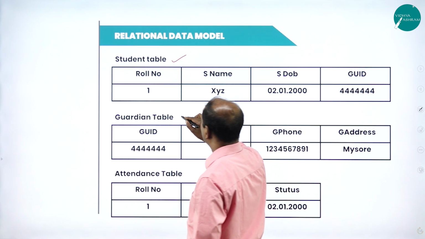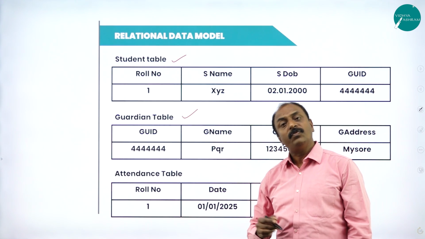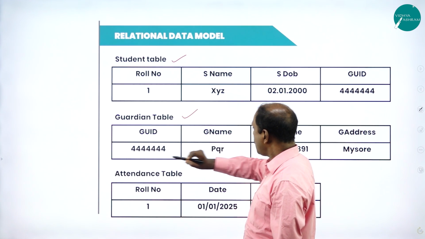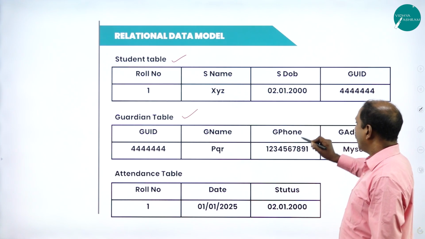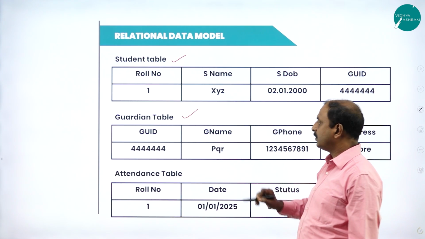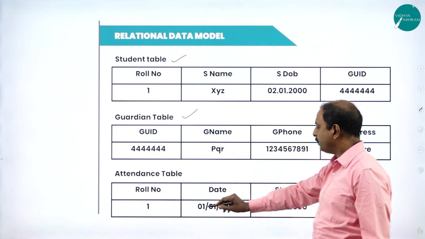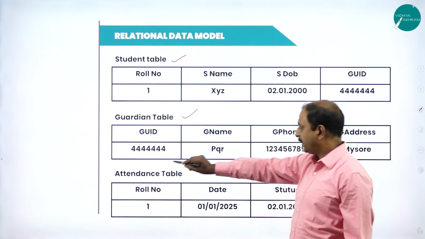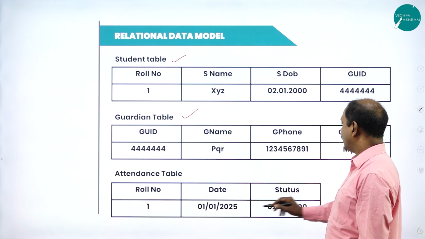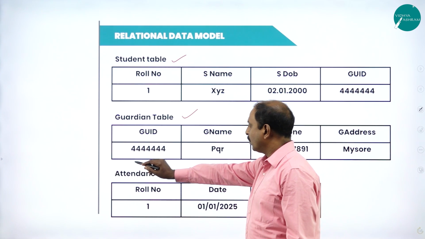And we can have one more table. This is the guardian table, which contains the information of guardians, for example, guardian ID, guardian name, guardian phone number, and his address. This is one more table, the attendance table. Here it is possible to have students' attendance like this: roll number, date, and attendance status. See, this is one more table.